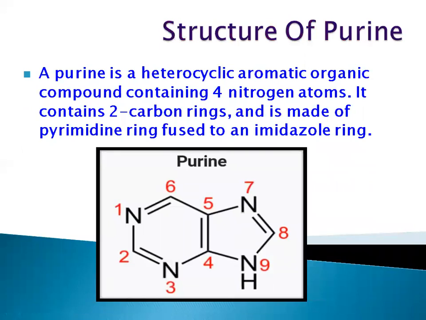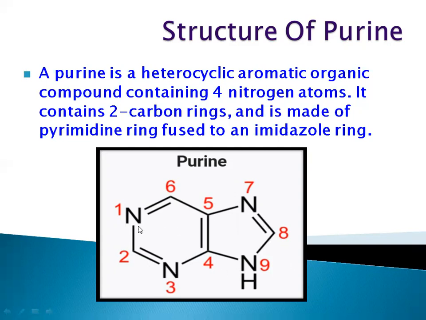First, purine, we all know that it is a heterocyclic compound. There are 4 heteroatoms, if you look, which are nitrogen, right? It is an aromatic ring. After that, it contains 2 ring structures. First one is a 6-member ring and the second one is a 5-member ring. This 6-member ring is a pyrimidine structure, and the 5-member ring is an imidazole ring. So we can say that purine is nothing but a fused ring of pyrimidine and imidazole.